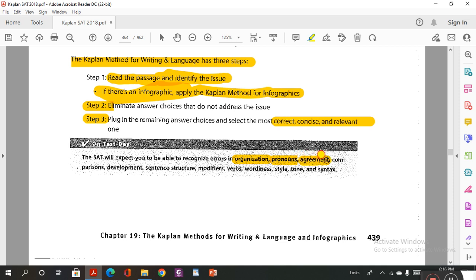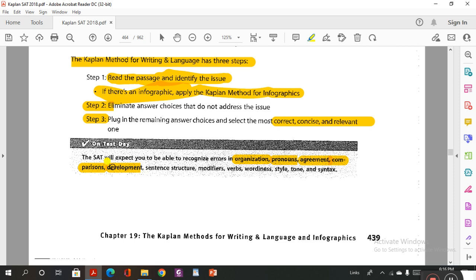Agreement, as I said, and comparisons: you have to know whether the comparisons are correct or not. Development: you have to know whether the sentence structure is good, or whether there are grammar mistakes, syntax, style and tone.